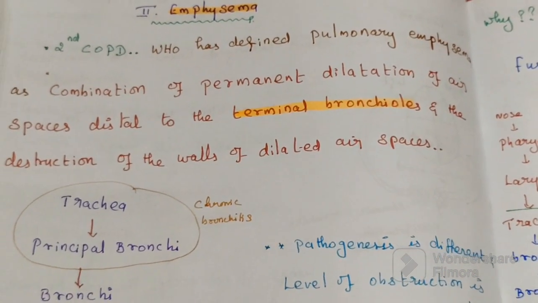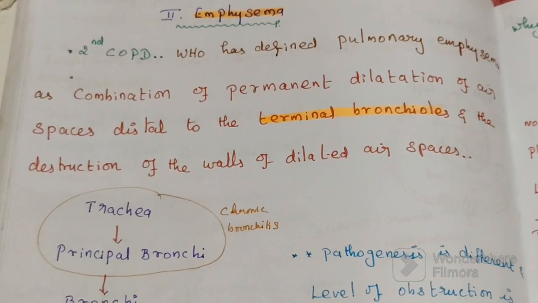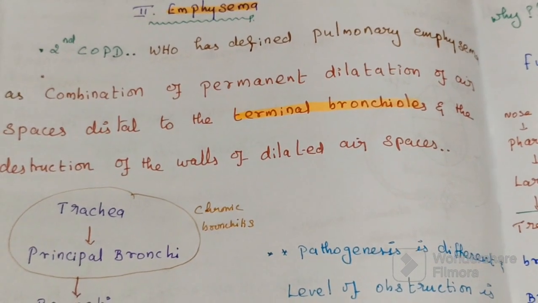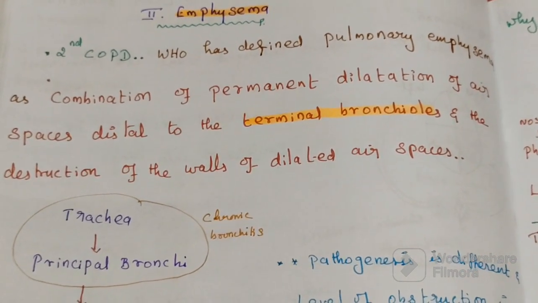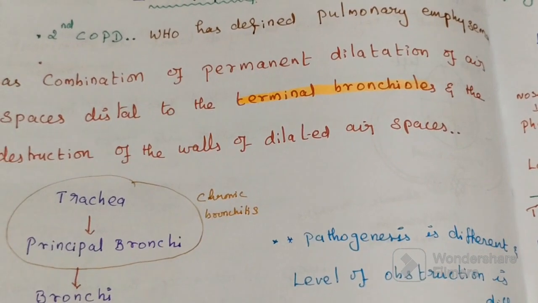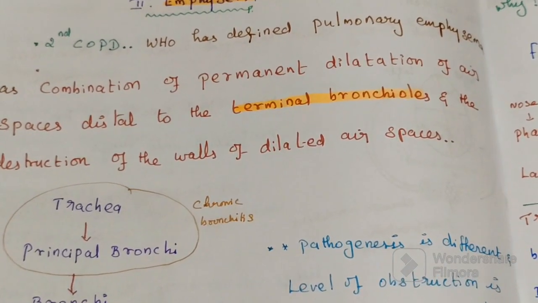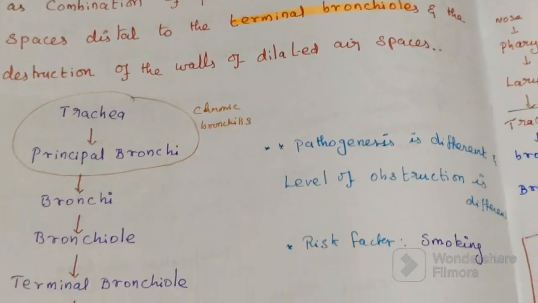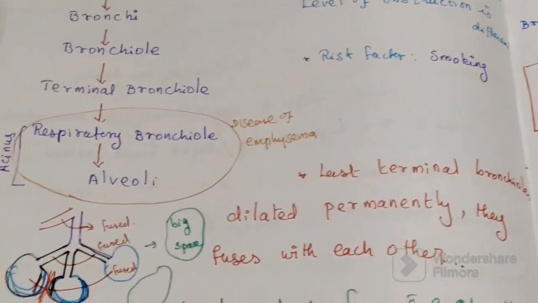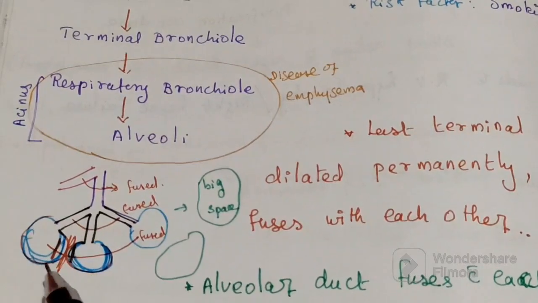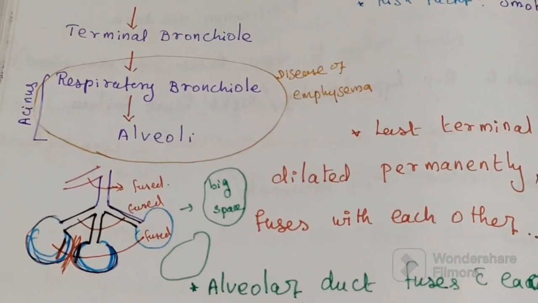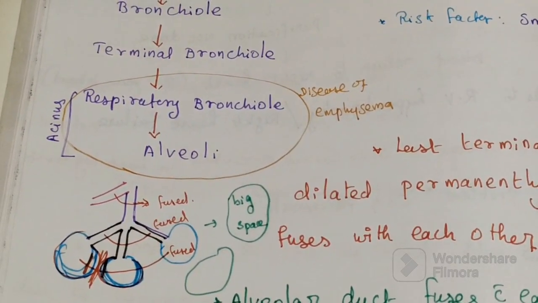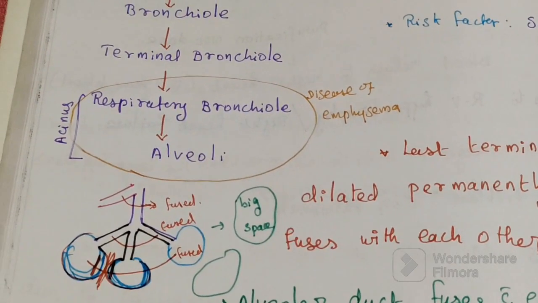It is the last terminal bronchioles permanently dilated. So the last terminal bronchioles are permanently dilated, and they fuse with each other. The multiple alveolar sacs fuse with each other.